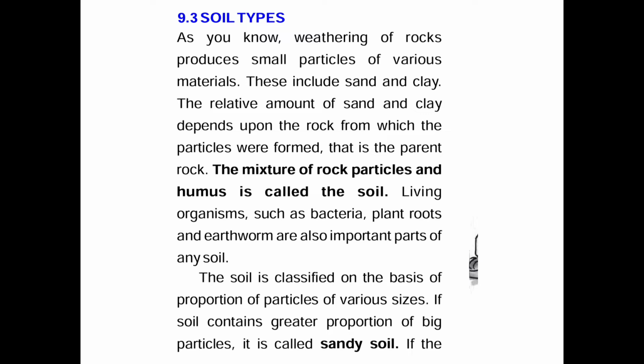The soil is classified on the basis of proportion of particles of various sizes. Now, this soil is classified on the basis of size of particles as sandy soil, clay soil, and loamy soil. If soil contains a greater proportion of big particles, it is called sandy soil.